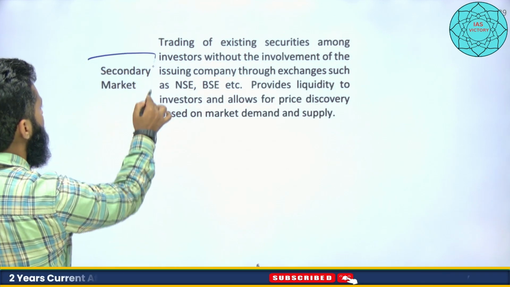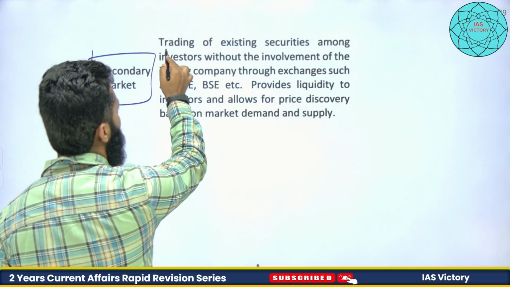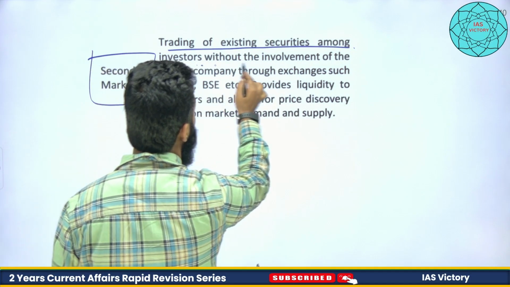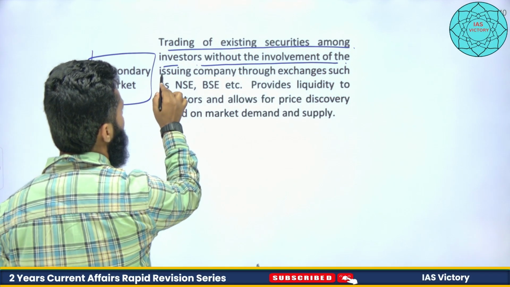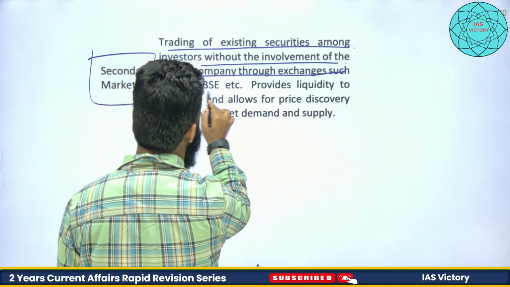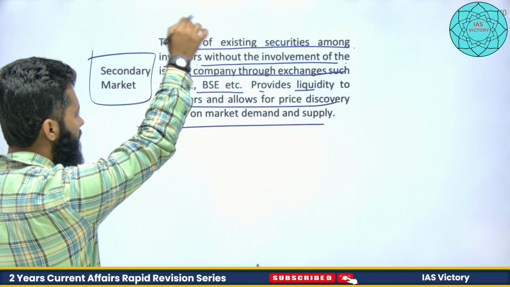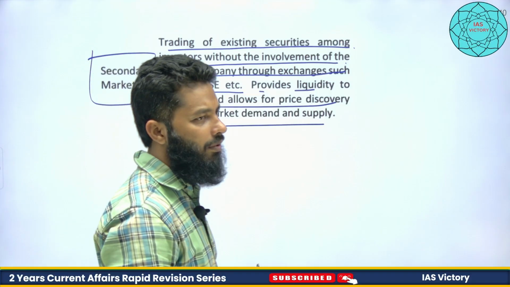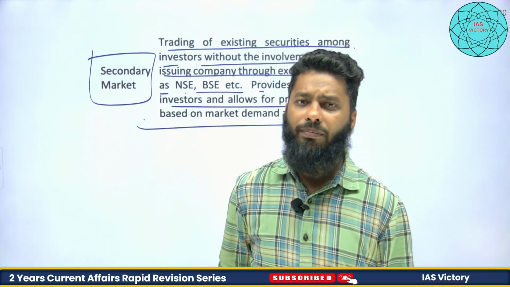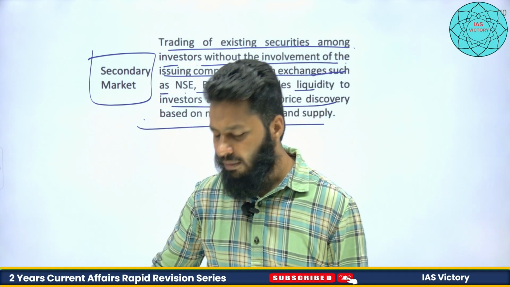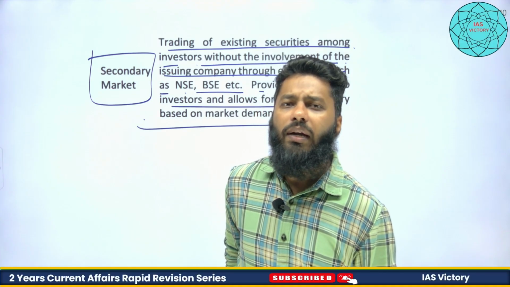Secondary market is where the trading takes place. So it is trading of existing securities among investors without involvement of the issuing company through exchanges such as NSE, BSE, etc., which provides liquidity to investors and allows price discovery based on market demand and supply. So suppose I am selling my shareholdings in any company, then that will represent what?